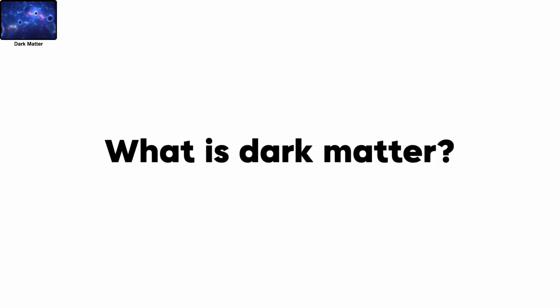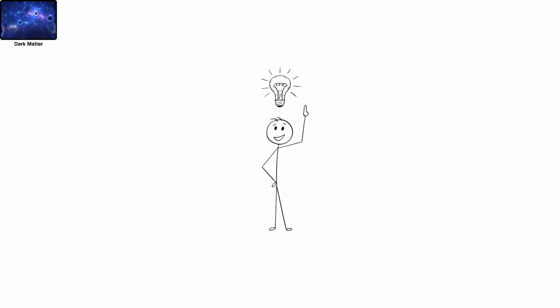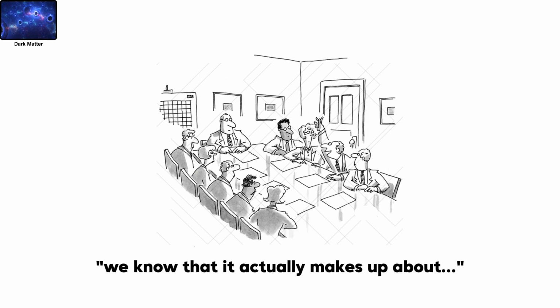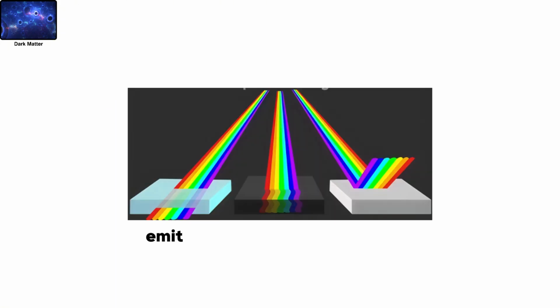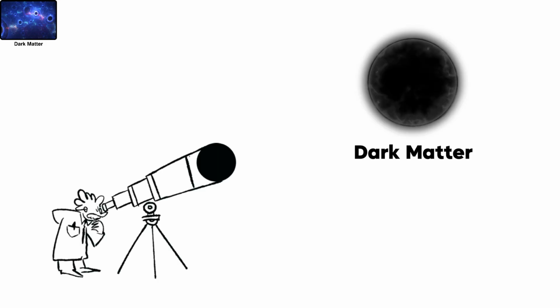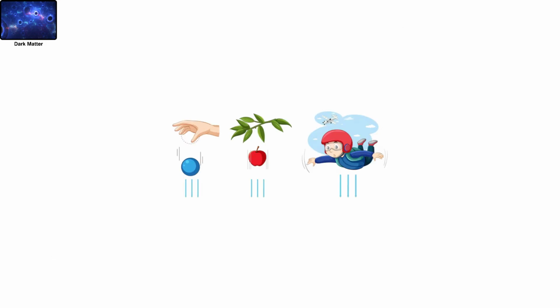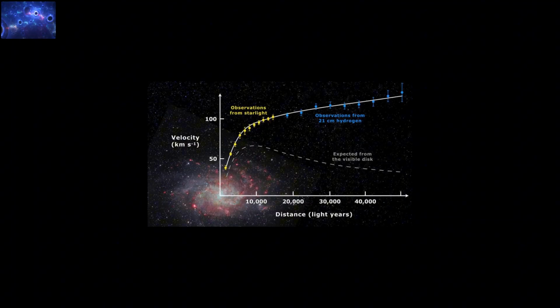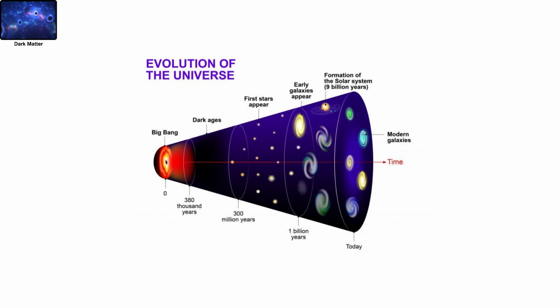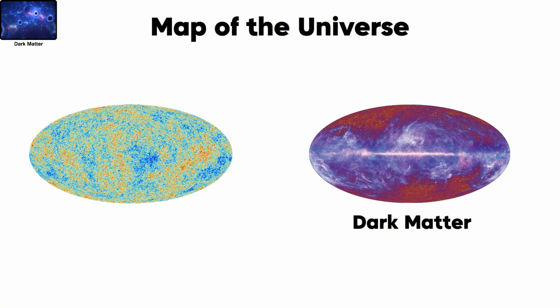Dark matter. What is dark matter? The simple answer to that is no one knows. But we know it's there, and we also know that it actually makes up about 85% of the mass of the universe. While it doesn't emit, absorb, or reflect light, we know it's there because of how its gravity affects things we can see. Galaxies spin faster than they should based on their visible mass, and the way the universe is structured only makes sense if there's a lot of invisible matter helping to shape it.